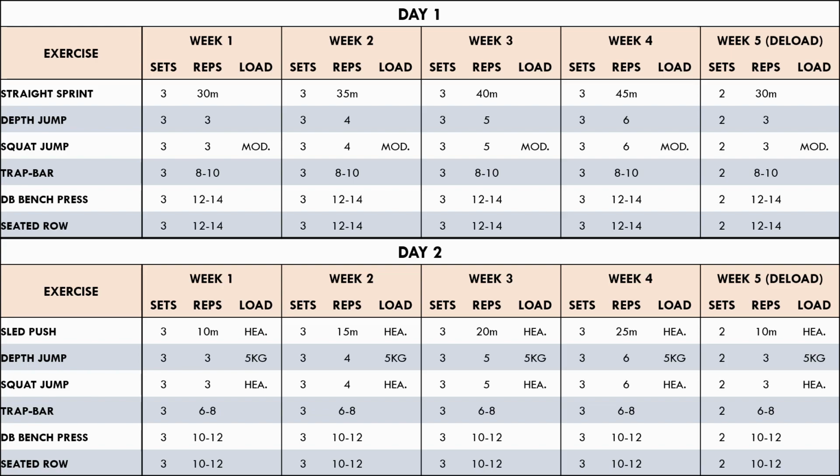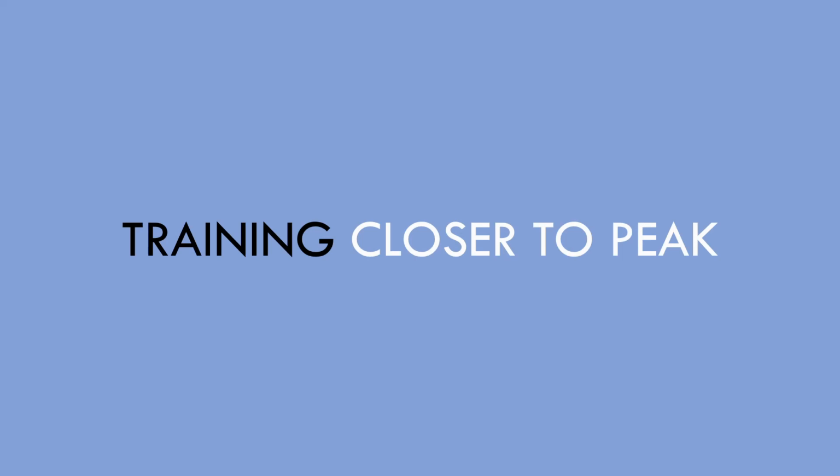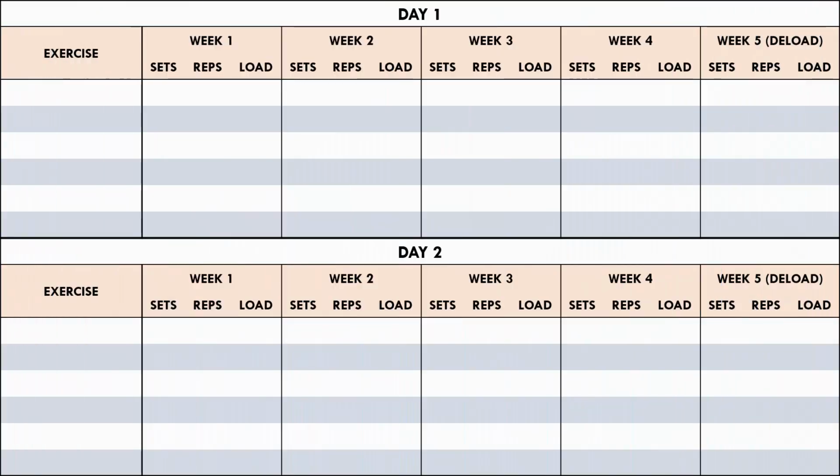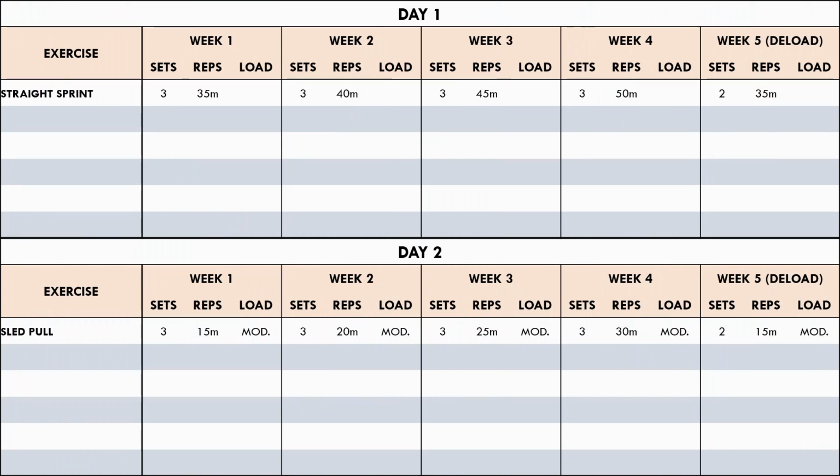Let's now have a look at how a mesocycle may look when the athlete or team is close to when they need to be in peak condition. In this mesocycle, the same structure has been used, but training has been manipulated slightly to have the athletes in better condition. For linear speed training, the straight sprint has been included again, but the sled push has been replaced with the sled pull. The sled pull involves faster running speeds and is more technically similar to unloaded sprint performance. The distance of both exercises have been increased slightly from the last block, allowing the athletes to reach faster speeds. The sled pull also uses a moderate load rather than a heavy load, again allowing faster running speeds.